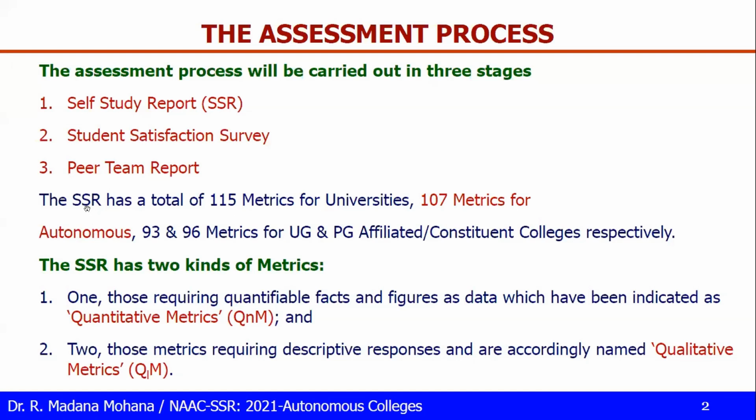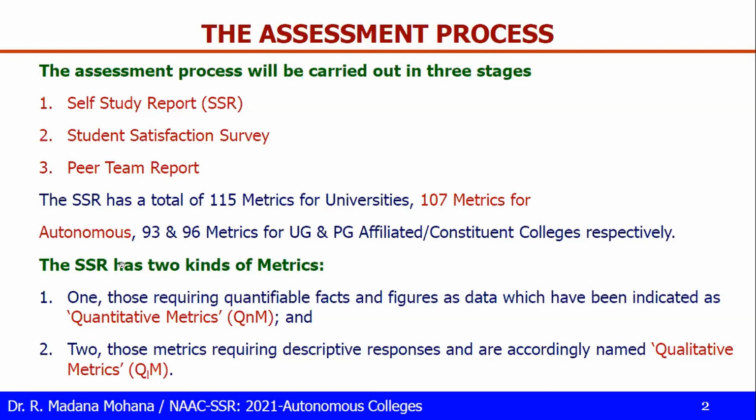Now the self-study report has a total of 115 metrics for universities, 107 for autonomous colleges, and 93 and 96 metrics for UG and PG affiliated or constituent colleges respectively. So 93 metrics for UG colleges, 96 for PG colleges. These are all the distribution of metrics as per the self-study report.